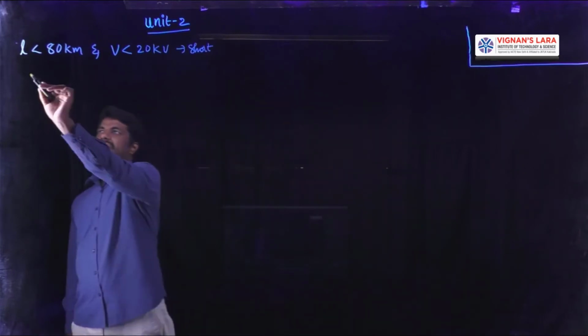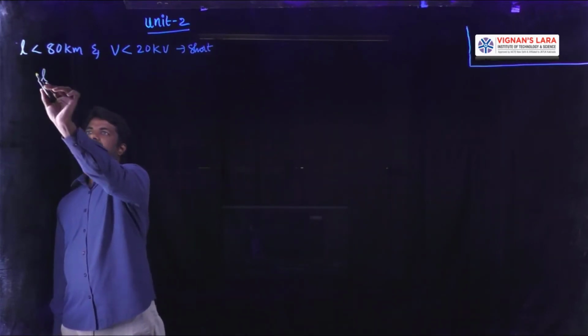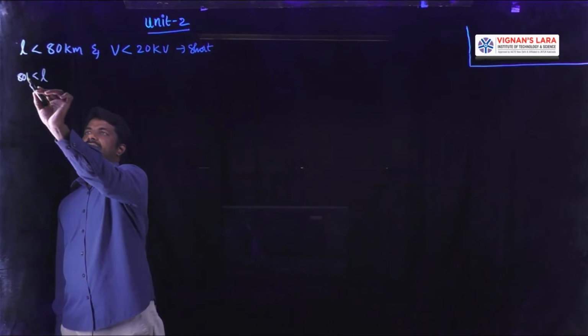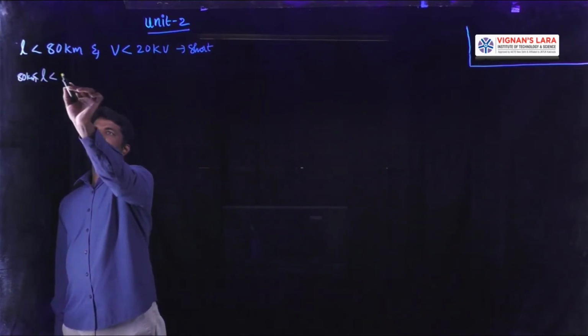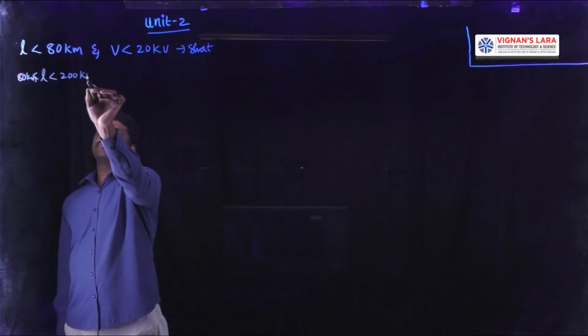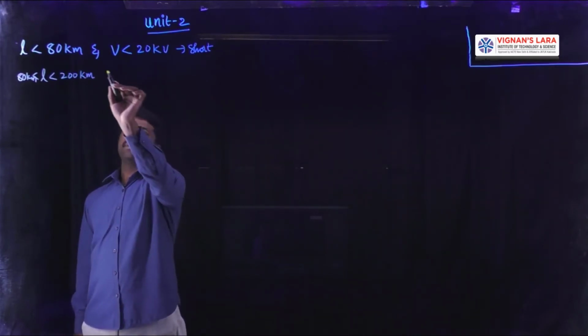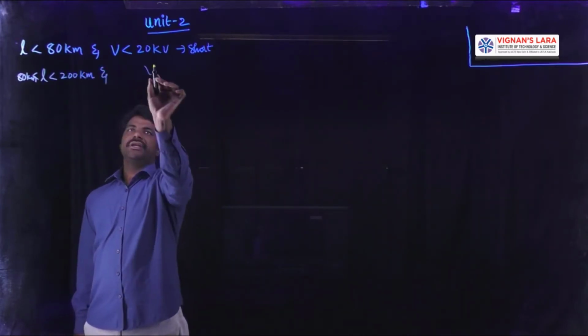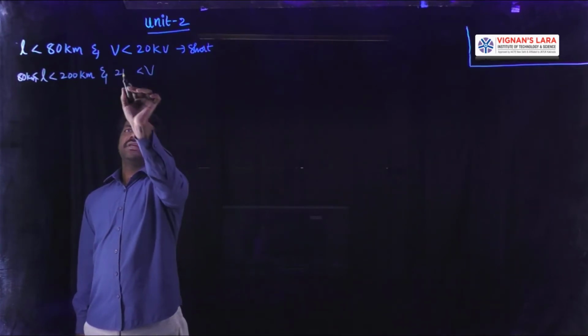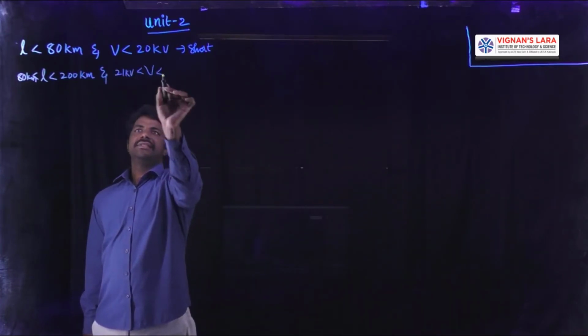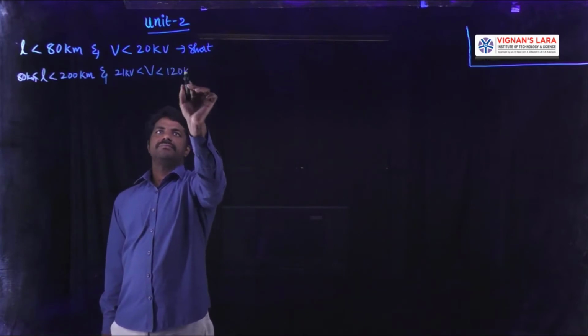Whereas if the length is varying between greater than 80 kilometers and less than 200 kilometers, then such a transmission line is called a medium transmission line, and the operating voltages are greater than 21 kV and less than 120 kV.